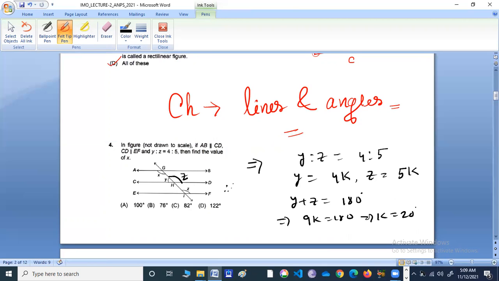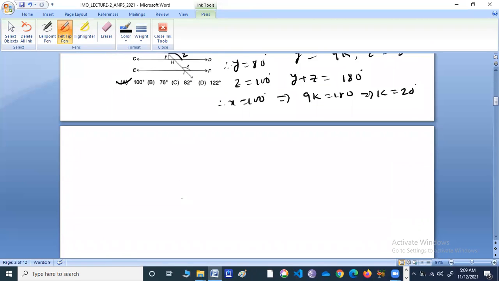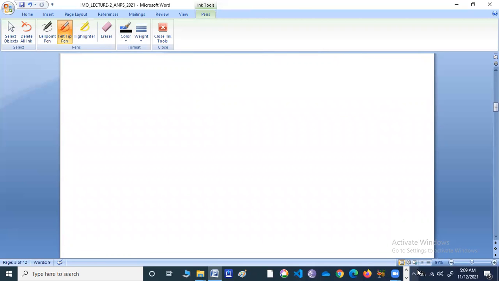So therefore, Y becomes 4 into 20, so 80 degree, and Z becomes 5 into 20, 100 degree. Now X and Z are alternate interior angles, therefore X is also 100 degree. So therefore option A is correct. Okay, let us move on. Next question.